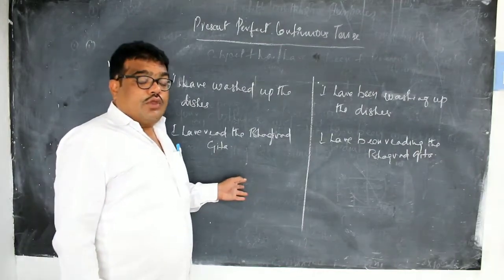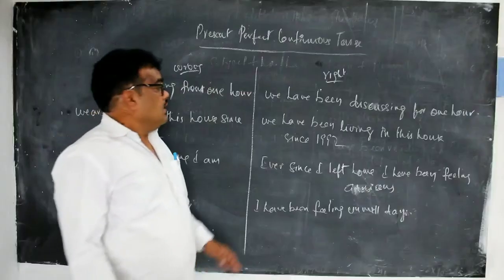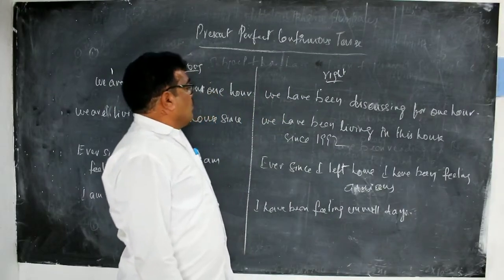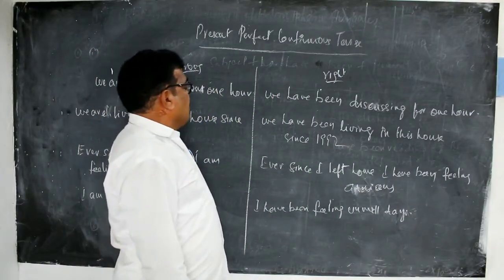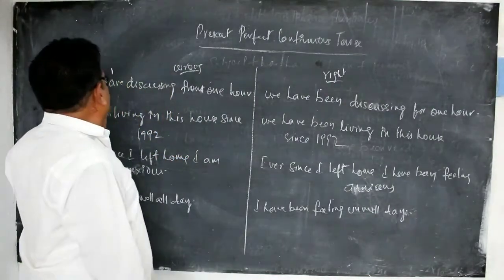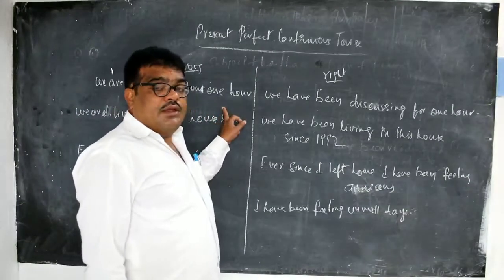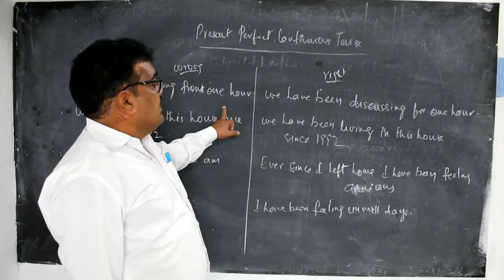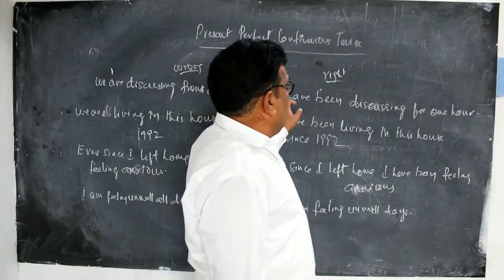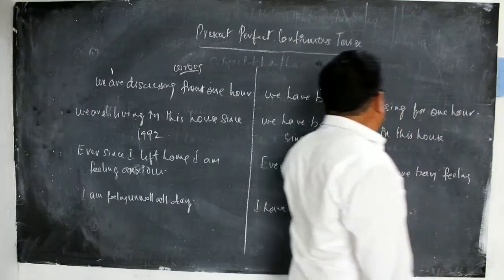Next, I will show you what are the mistakes we generally commit. Here I have taken 4 examples. We shall go through one by one, and we have to see how it has to be used. For example, we are discussing from 1 hour. This is wrong. You have to use present perfect continuous tense. So what you have to write? We have been discussing for 1 hour.